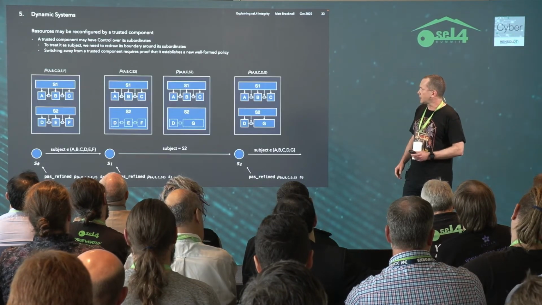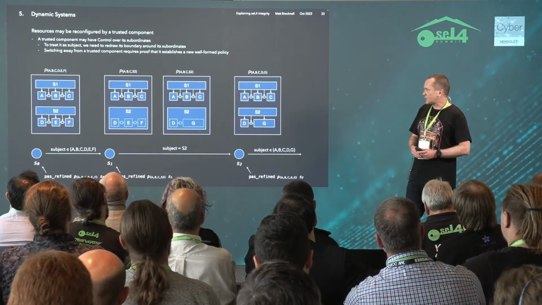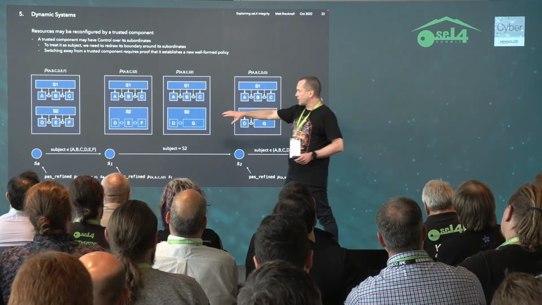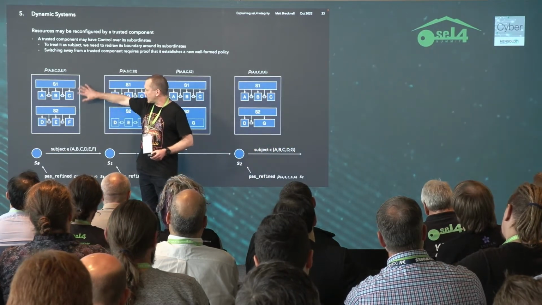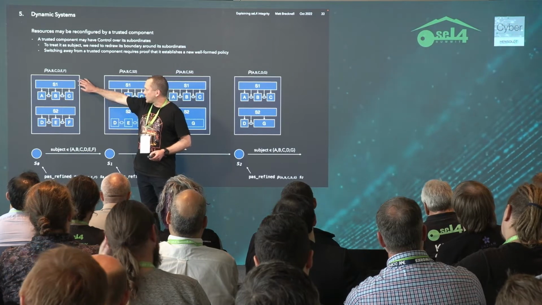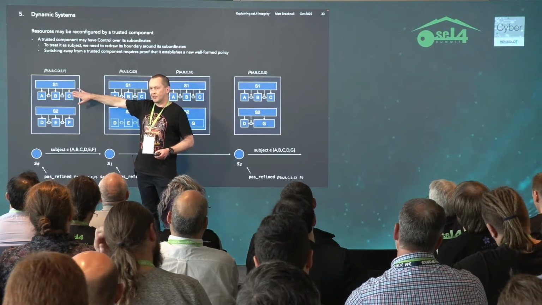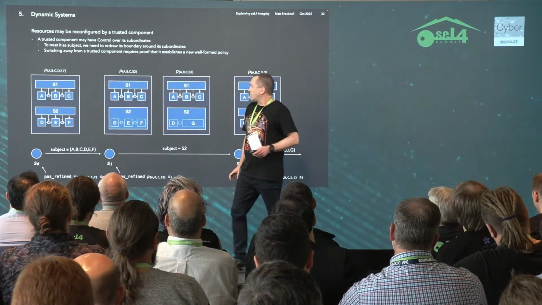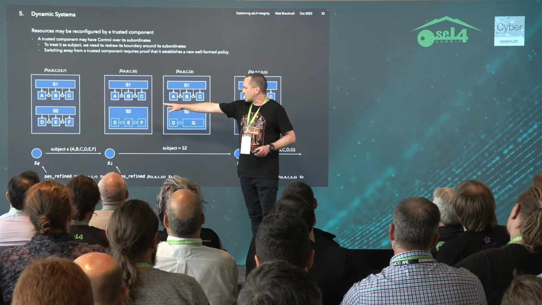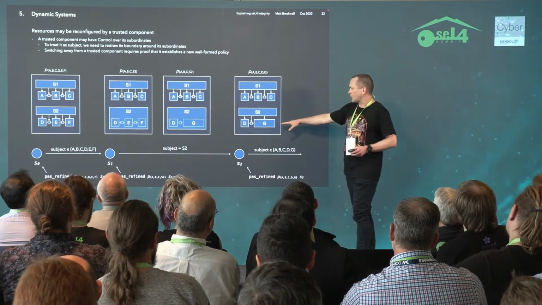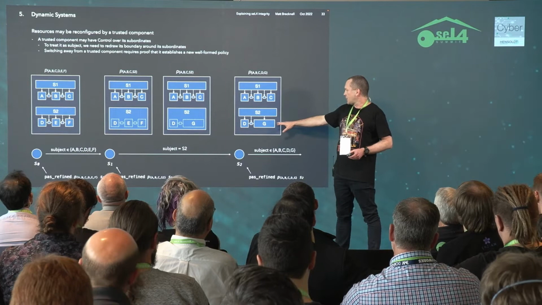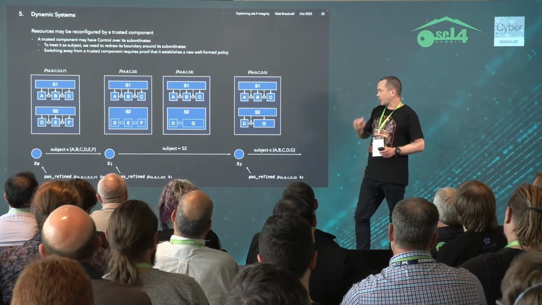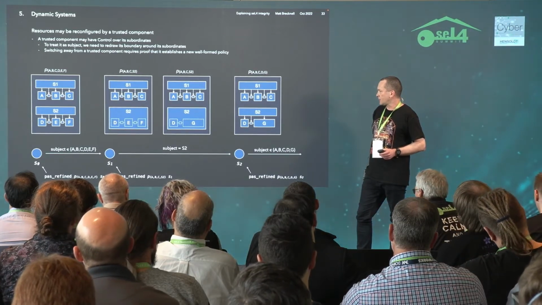Cool. Dynamic systems get quite a bit more interesting. So this is a slightly more complicated system where we have two subsystems that are, in this case, independent, two supervisors which have control over three components which are interconnected by some passive resources. Now we want to get from this state where subsystem 2 has three components to this state where E and F have been replaced by a component G. And this reuses the resources that were previously consumed by E and F.